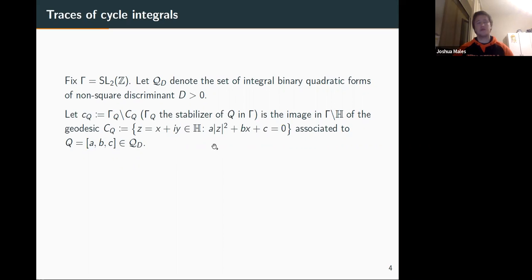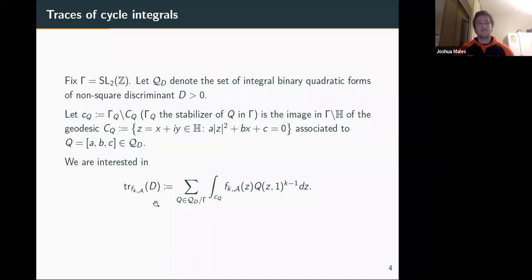So what are we interested in? We're interested in the traces of cycle integrals. We define the trace as this sum, where we sum over all equivalence classes, so the set of all binary quadratic forms modulo Gamma. For our cycle integral, we take f_{k,A} evaluated at our quadratic form raised to the k minus 1, and we integrate over our closed geodesic here.